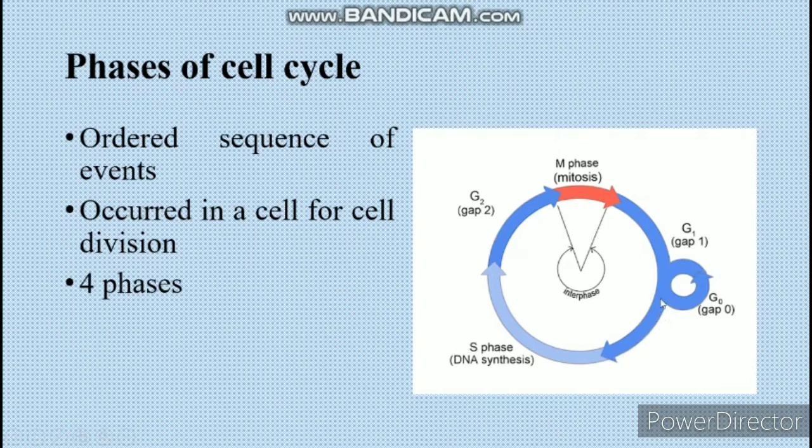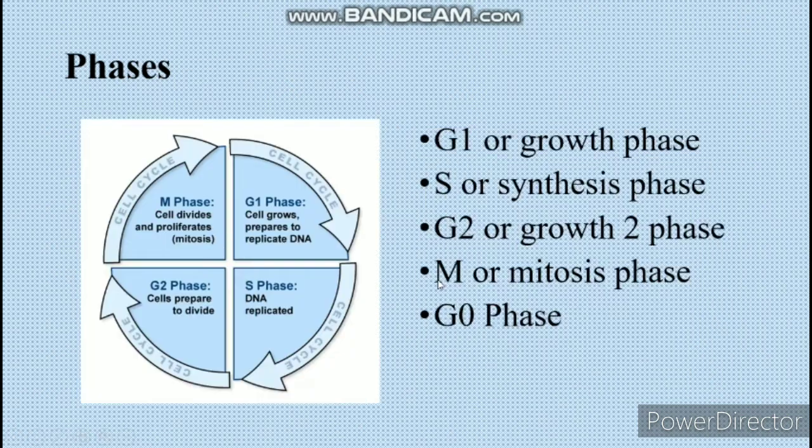This is the overall interphase, and this is called the mitotic phase. Now there are five basic stages, which are G1 phase, S phase, G2 phase, M phase and G0 phase.